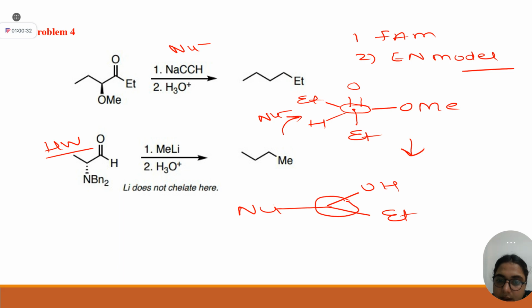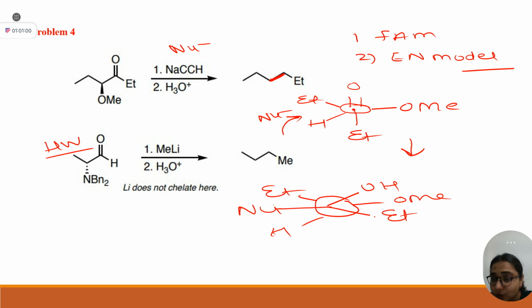If you draw like this, ethyl, OMe, H. Now one thing is clear. Just mark this line where it is having two chiral centers. Apart from this, this is ethyl, this is ethyl. They are opposite, and in this they are opposite.